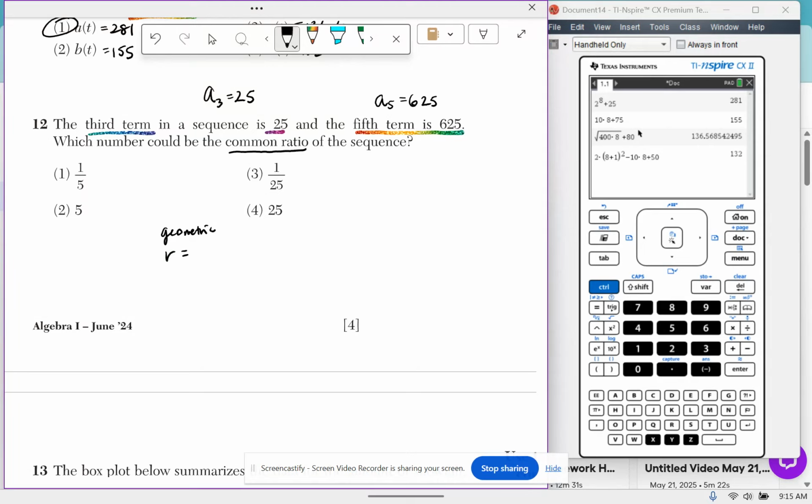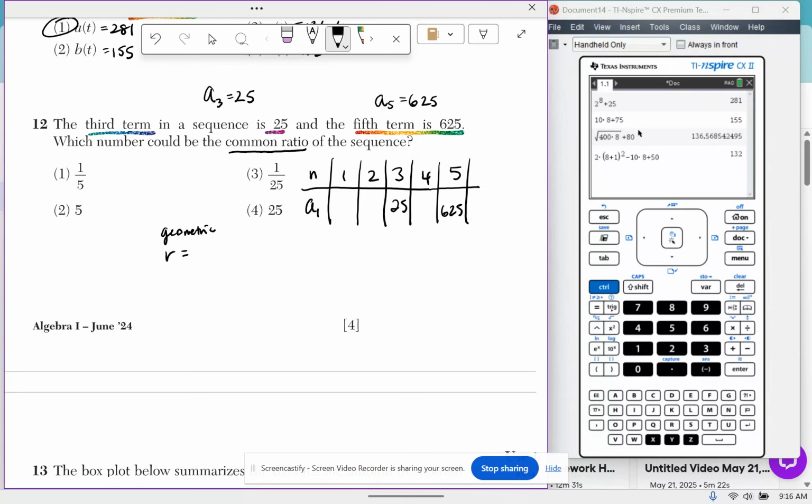And the way that you find an unknown r is, let's say you had the third term, right? I'm going to make my little chart because this helps me when I have unknown terms. I have the third term. And then I have the fifth term. And then these are all unknown. I don't know what those are.